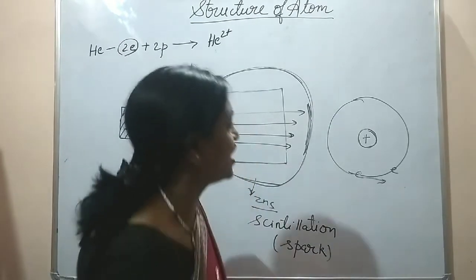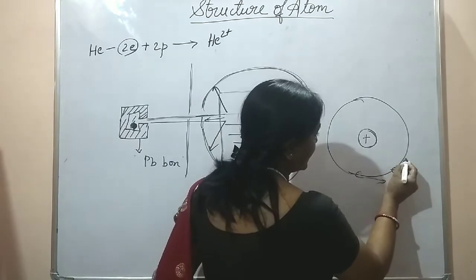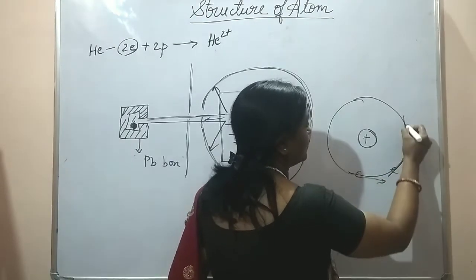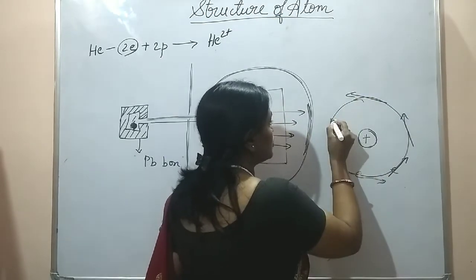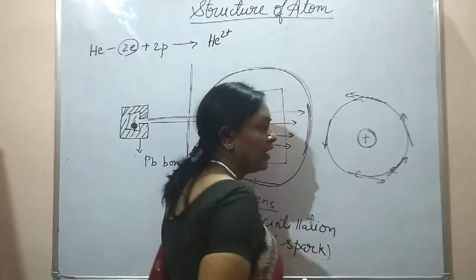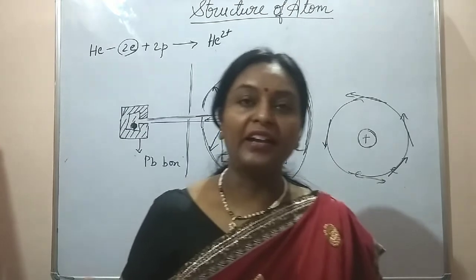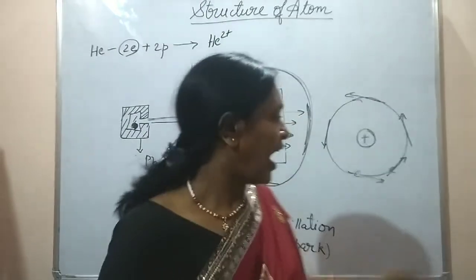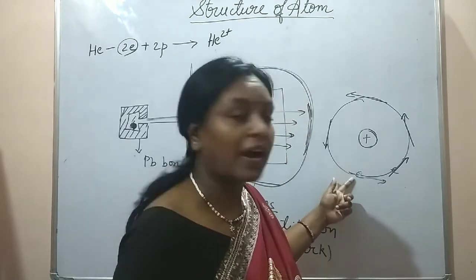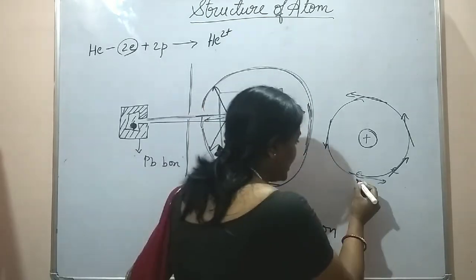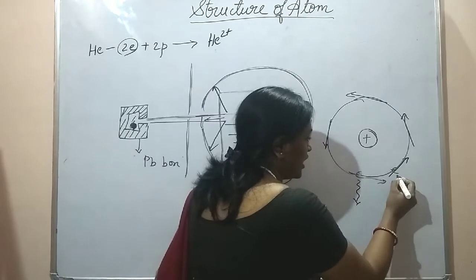On account of the change in direction, the particle is accelerated. You know that acceleration is on account of magnitude and direction both. So at every moment its direction is changing and it is undergoing acceleration. And since an electron is a charged particle, it should continuously emit radiation.